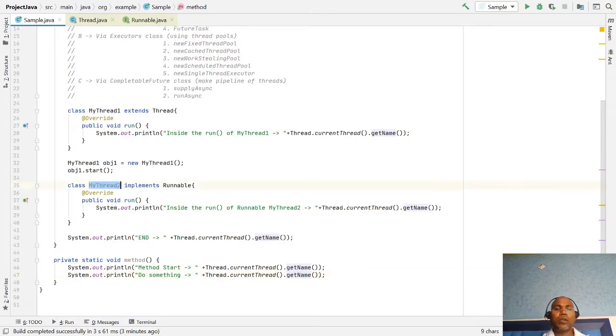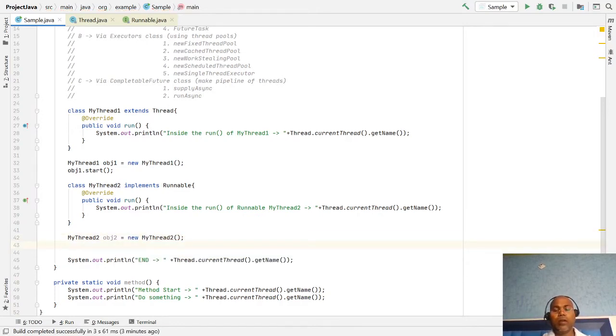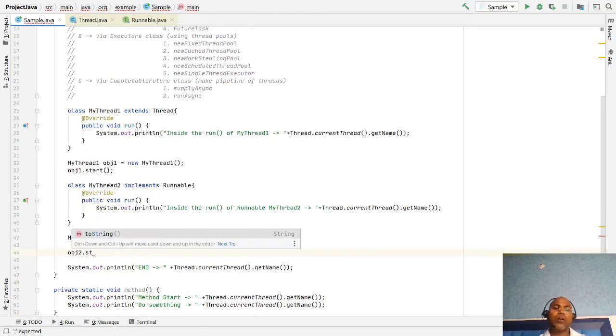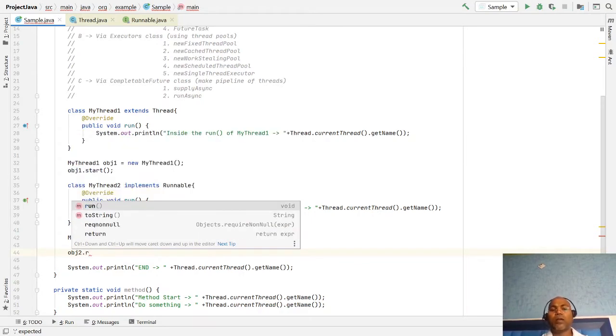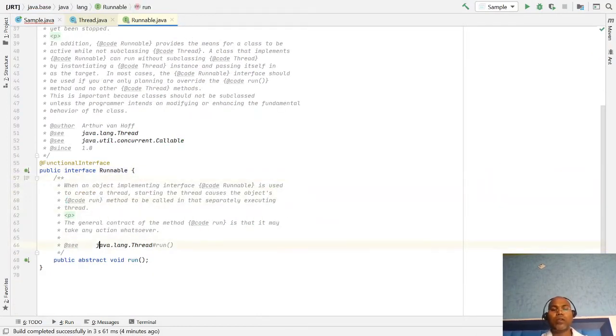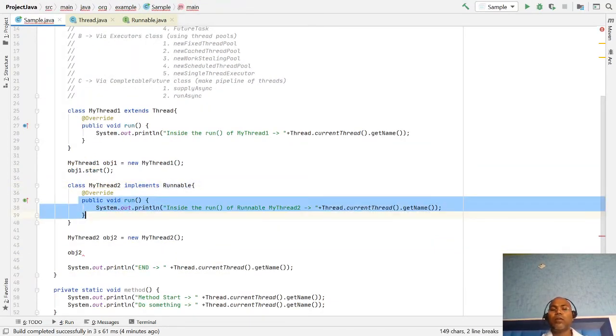Here I am going to create the object of my thread class, new MyThread2, and obj2 dot. Here you notice we do not have any start method, we have only the run method that we override. So how can we start the thread? Because Runnable is an interface, it has only one abstract method, run. So we have overridden the run method, but how can we start my thread?